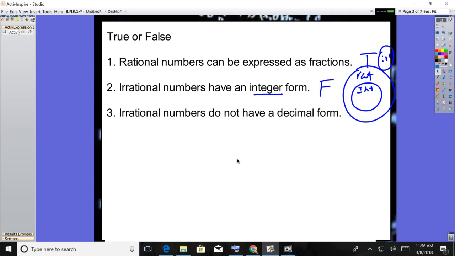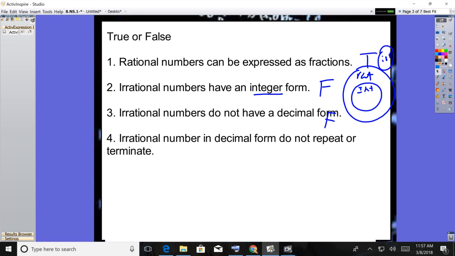Irrational numbers do not have a decimal form. All right, that is false. Remember, we talked about on the previous slide that all real numbers have a decimal form. Because irrational numbers are part of the real numbers, they have to have a decimal form. And they do. That decimal form just goes on and on and on forever without repeating and without stopping.